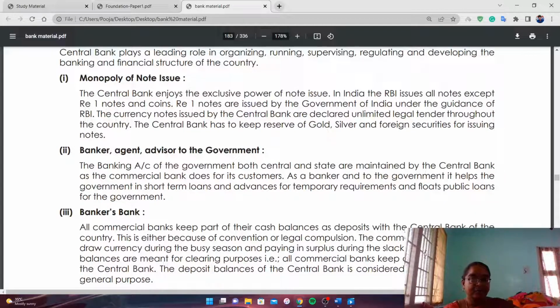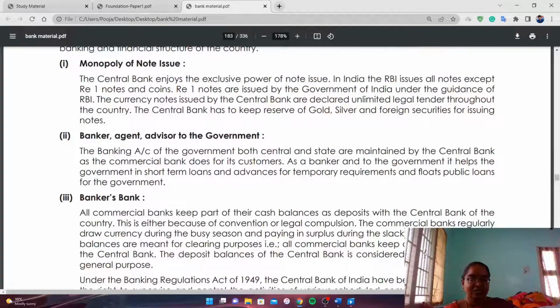Central bank acts as a banker, agent and advisor to the government. Whenever central government is in a problem or financial crisis, immediately the Prime Minister asks the RBI governor for help. So the RBI governor gives some instructions, advice to the government. And next one is banker's bank.